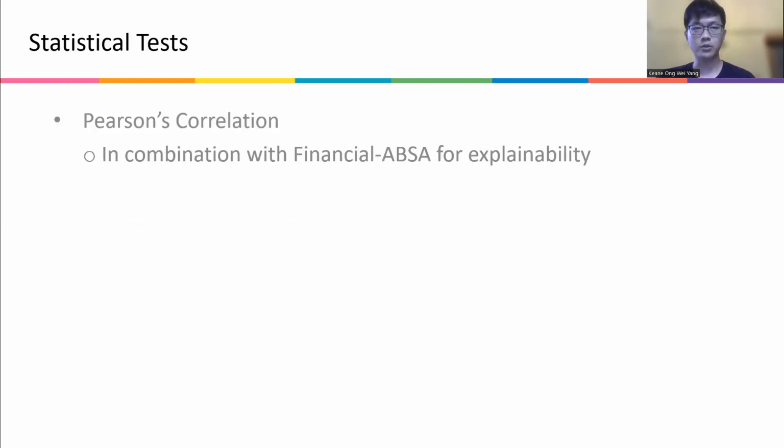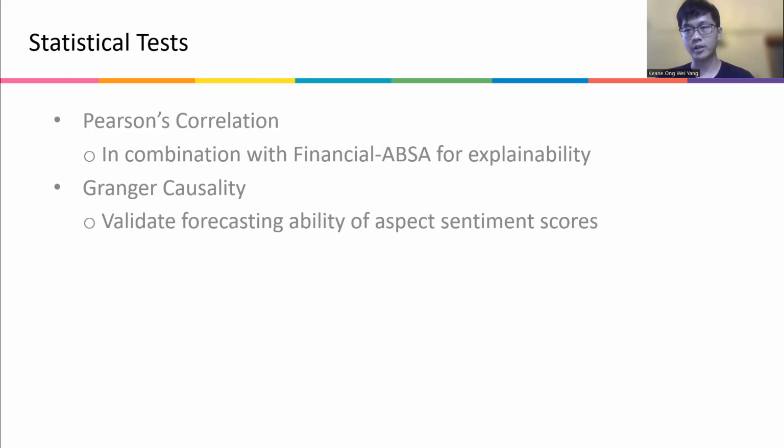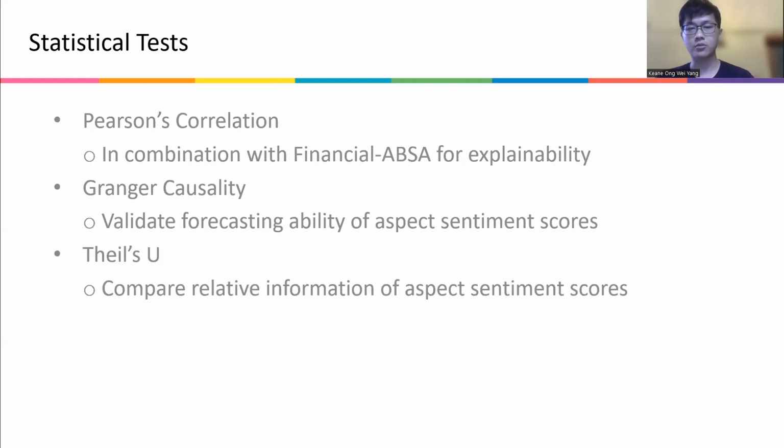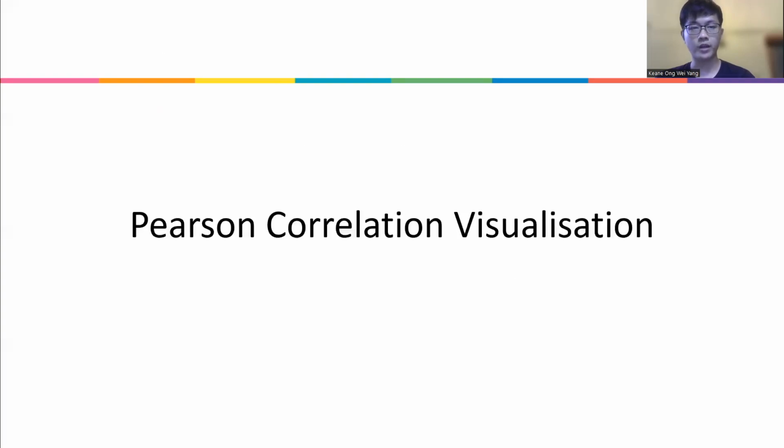So what statistical steps do we use? We use Pearson correlation because it is commonly used in the financial world now, just as a preliminary base step for explainability. We also use Granger causality, which will allow us to validate some of our findings, which will tell us whether or not one particular time series is able to forecast the other. And we also use Theil's U, which allows us to compare relative information, which is contained within these aspect sentiment scores through entropy values. So this is just a visualization of Pearson correlation.